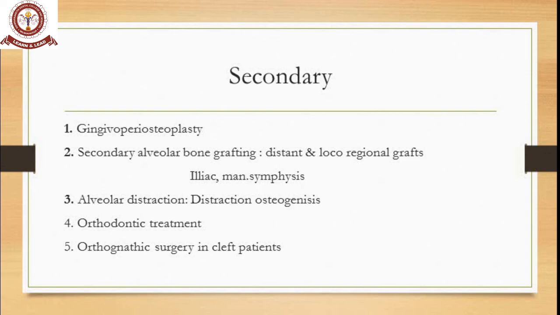Preserving after incising the gingiva and elevating the periosteum there, so bone grafts can be given. Secondary, that's what secondary alveolar bone grafting, distant and local regional bone grafts. Most commonly local regional bone grafts are taken from the mandibular symphysis region. Distant region is taken from the iliac bone.